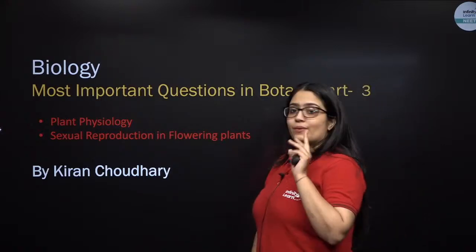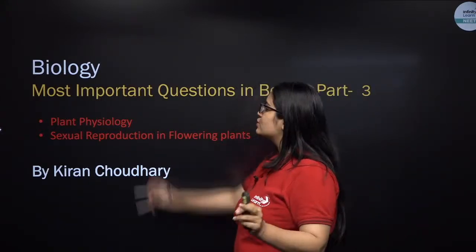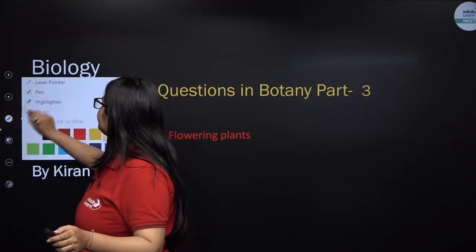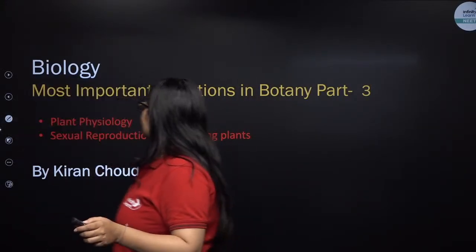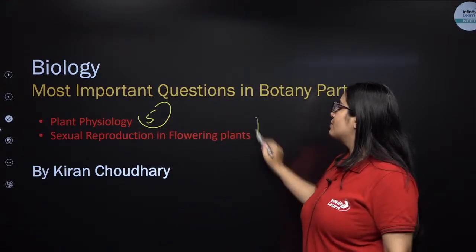So as I told you, what are we going to do in this class? We will be practicing 50 must-do questions from plant physiology, that has 5 chapters in it, and the sexual reproduction in flowering plants.